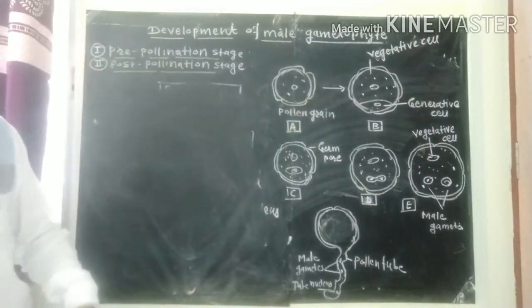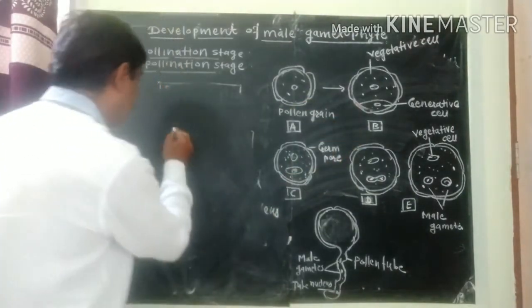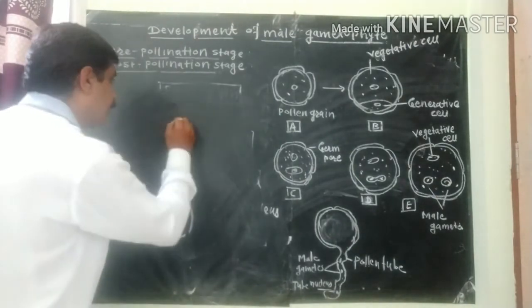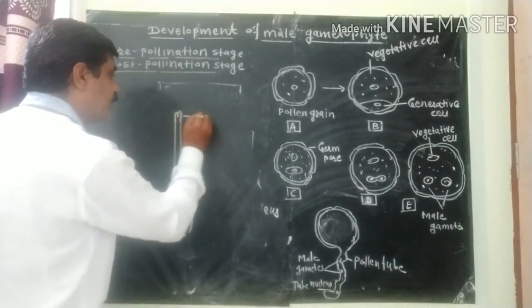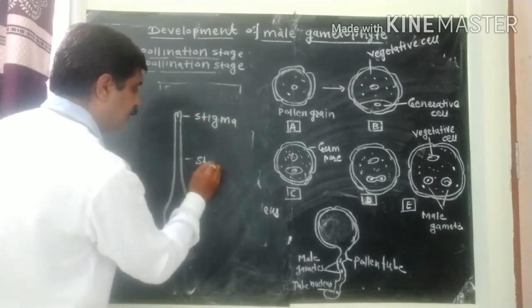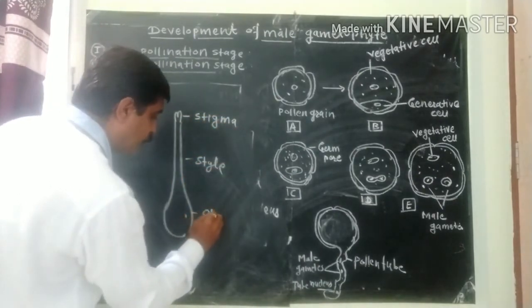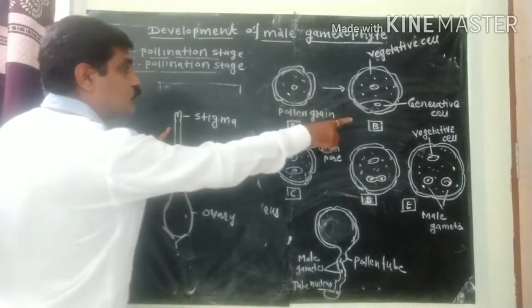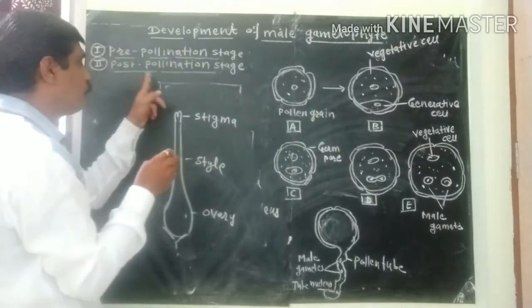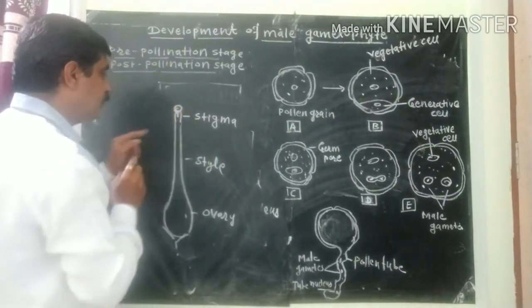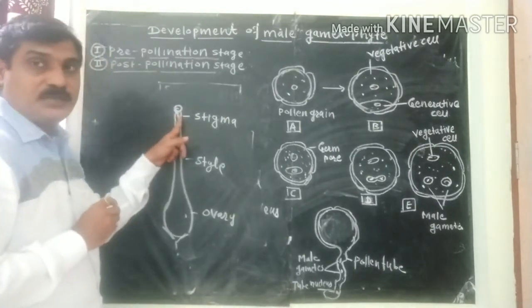This two-celled pollen grain, this is the carpel of the flower, this is the stigma, style and ovary. In the post-pollination stage, the two-cell pollen grain is deposited on the stigma during pollination.